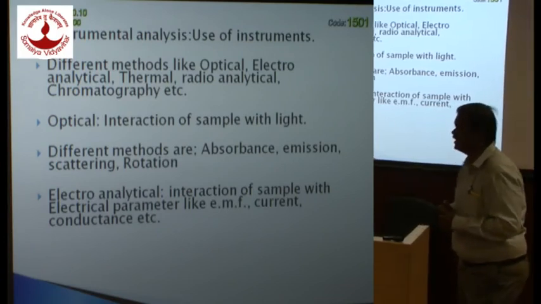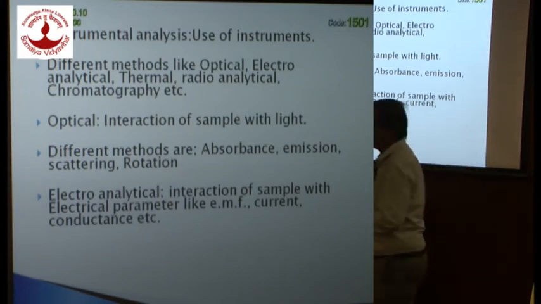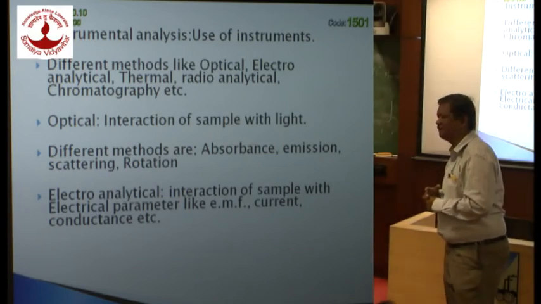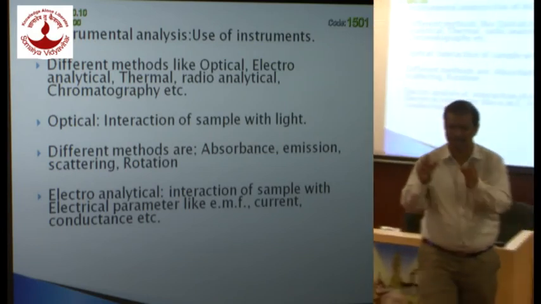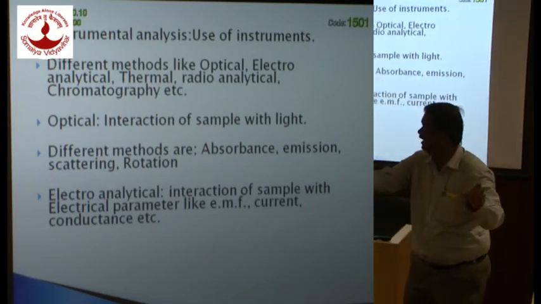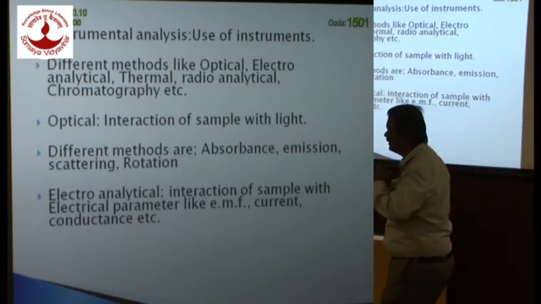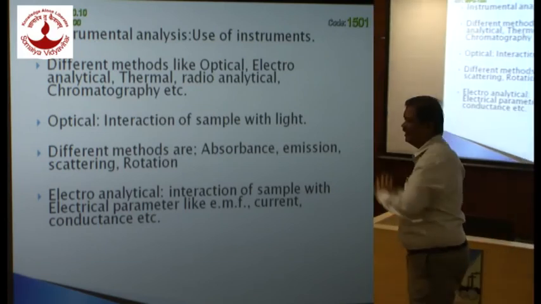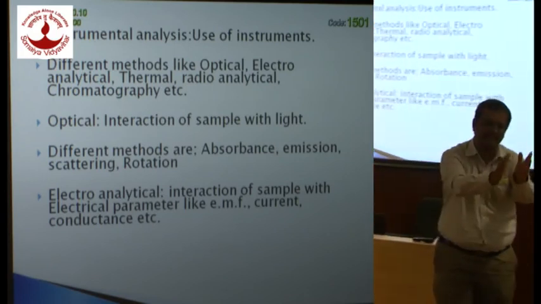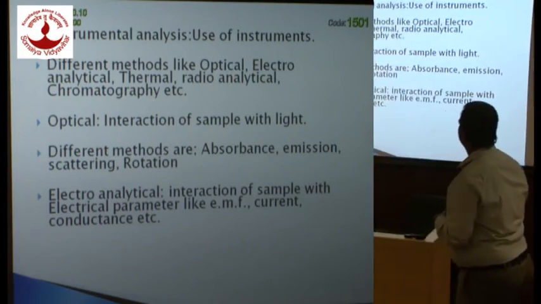Then comes DTA. What is DTA? Differential thermal analysis. What do you do in DTA? You keep the sample and reference in identical conditions, and then you subject them both to the same change in temperature or same rate, and see how structural changes are occurring in the sample as well as your reference material.